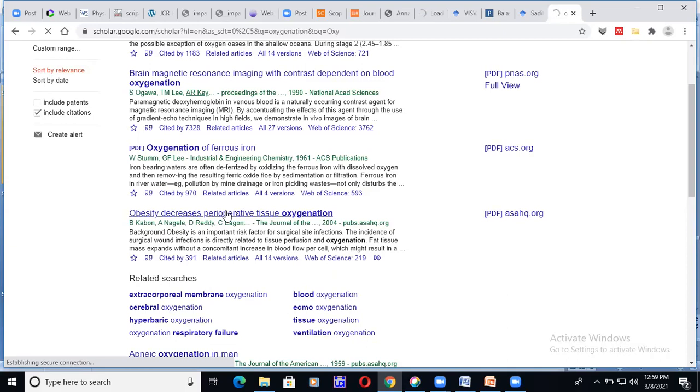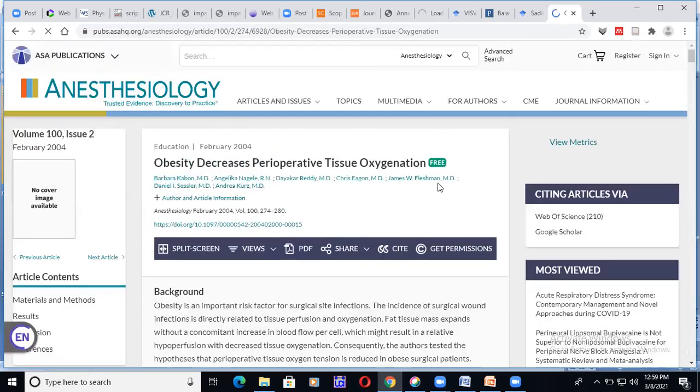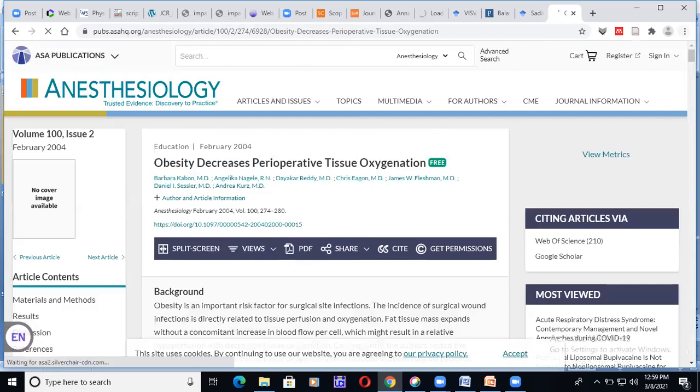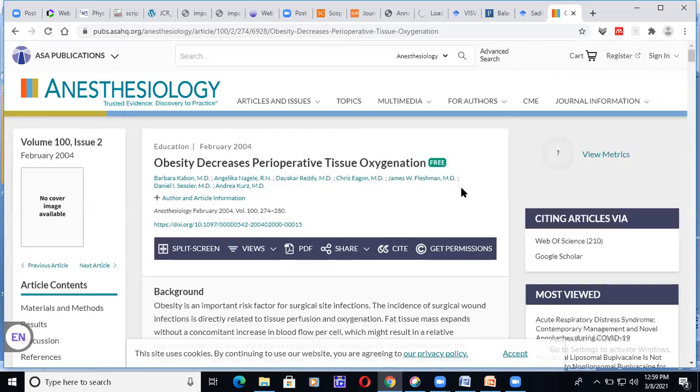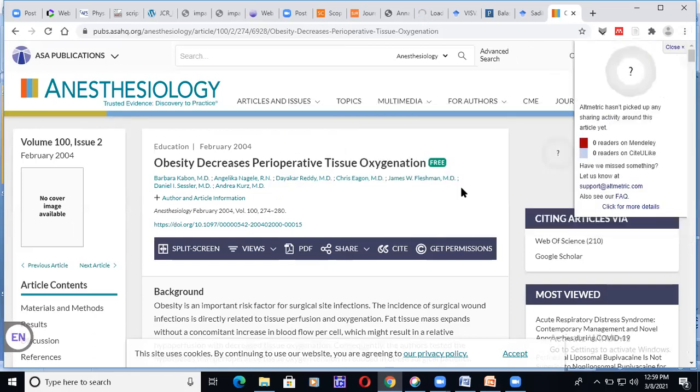It may be citations received in Google Scholar or Web of Science. Here I can cross-check this article. The altmetric score is 0 for these articles. For this article, the altmetric score is 0.